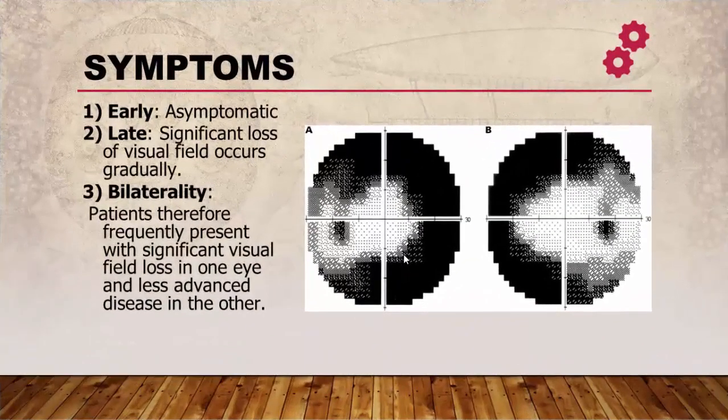Symptoms. Early it is asymptomatic, no manifestation, while late there is significant loss of visual field which occurs gradually. So it is an insidious onset of loss of vision. The patient can't detect it, so many patients come to us in late stage. As regards bilaterality, patients frequently present with significant visual field loss in one eye and less advanced in the other eye. Like this photo, you can notice that one eye is more advanced than the other eye.